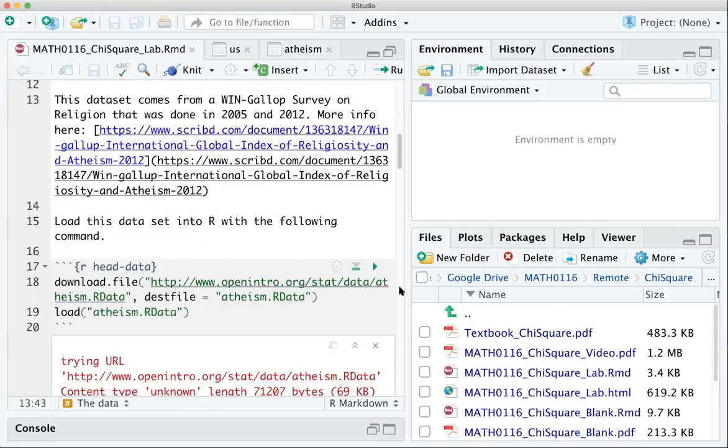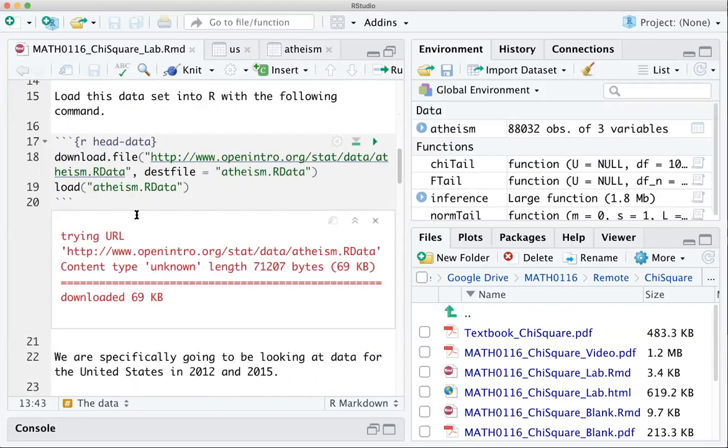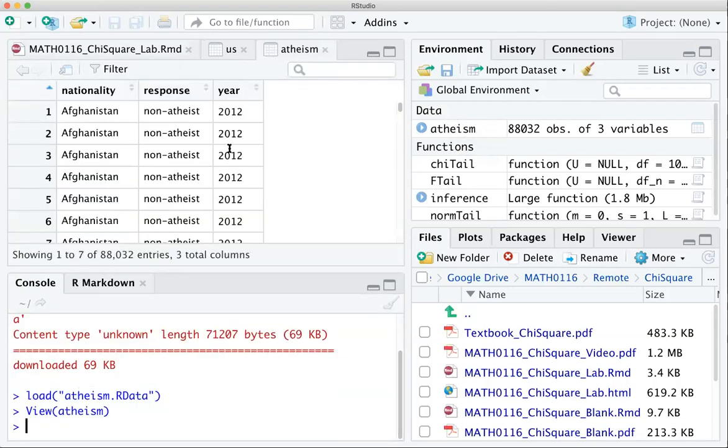So hopefully you can run this code here. Again, as long as you're connected to the internet, it should be able to pick up this atheism data set. And if I click on it, we can check it out and just look at what's going on. Each row represents an individual person. In this data set, there are 88,032 people that were surveyed from all over the world. And we gathered information on their nationality, whether or not they identified as an atheist or a non-atheist, and then the year that the study was done.